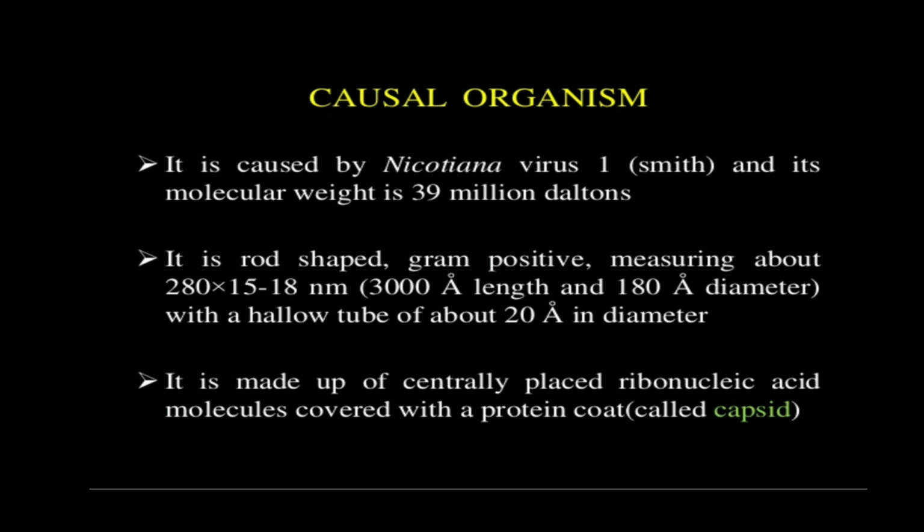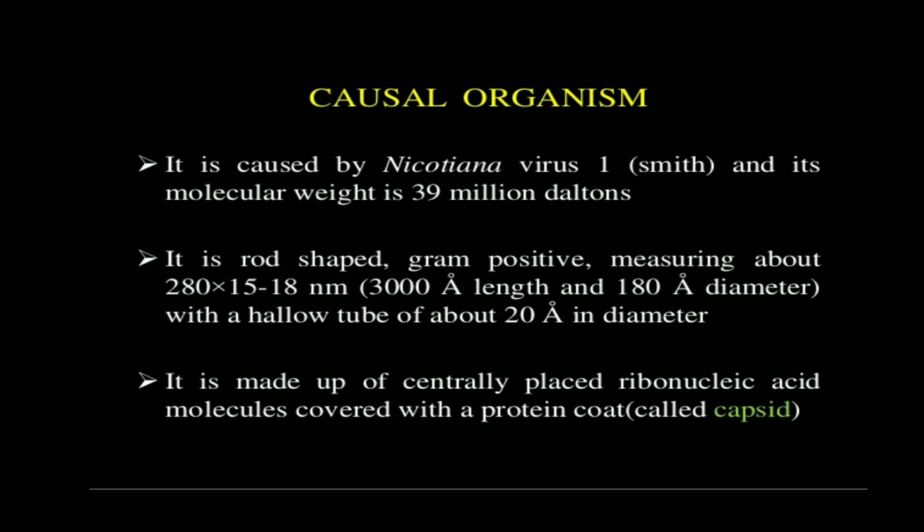The causal organism is obviously Nicotiana virus 1, right? Its molecular weight is about 39 million daltons. It is rod shaped, measuring about 280 into 15 to 18 nanometer.